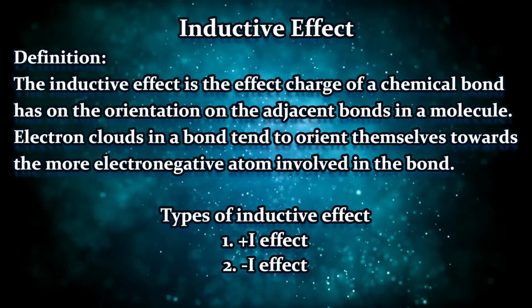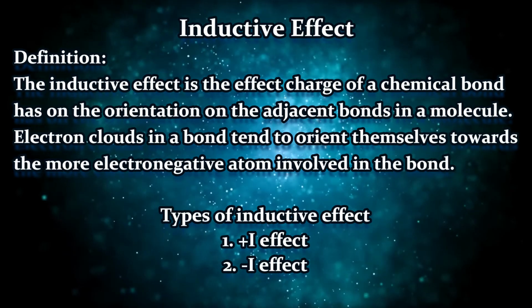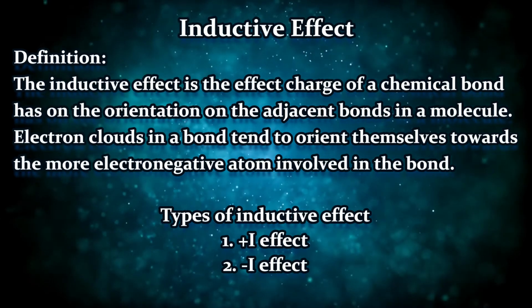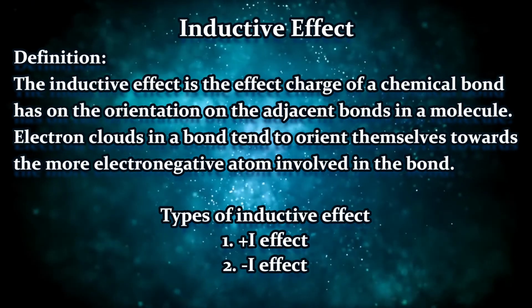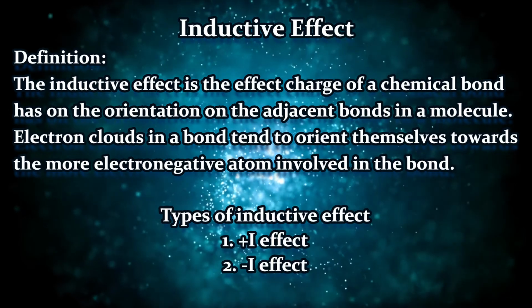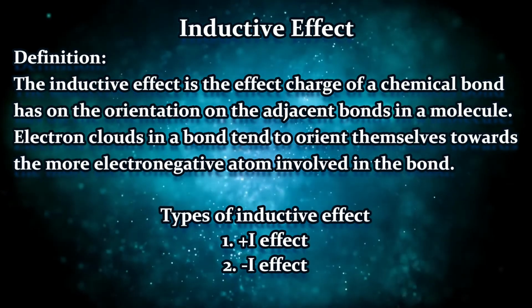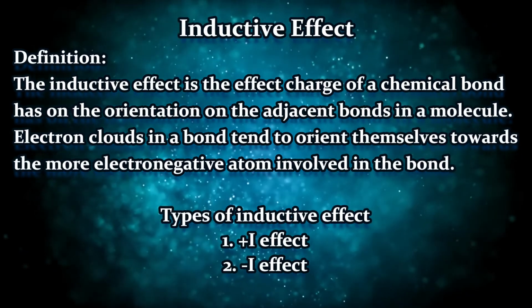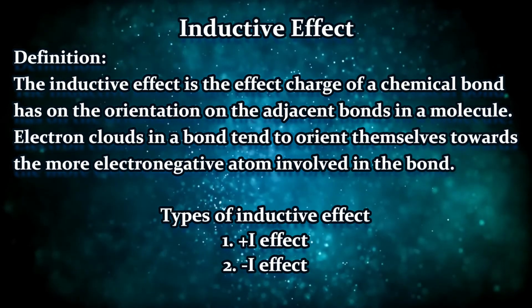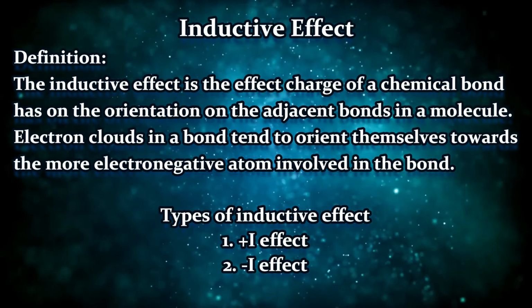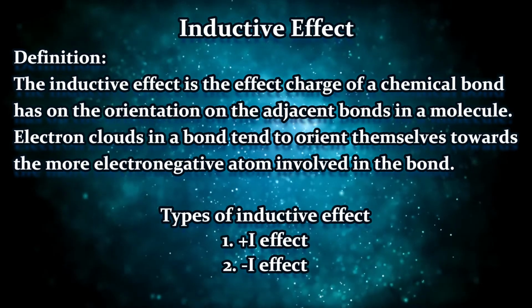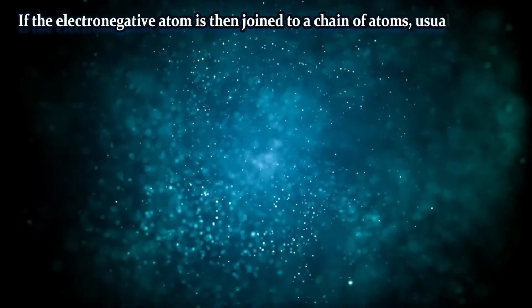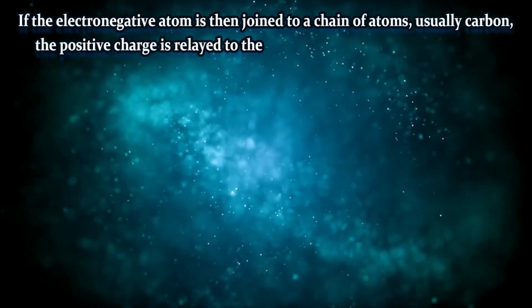The electronegative substituent will try to draw the electron clouds towards itself, in such a way that the electronegative part will become partially negative and the electropositive part will become partially positive, right? Basically, we use delta plus and delta minus to show these particular things. So gradually in the lecture when we proceed, we will see these things in detail. Here we have that inductive effect is of two types. First one is plus I effect, second one is minus I effect. So we will gradually move into what is plus I effect and what is minus I effect.